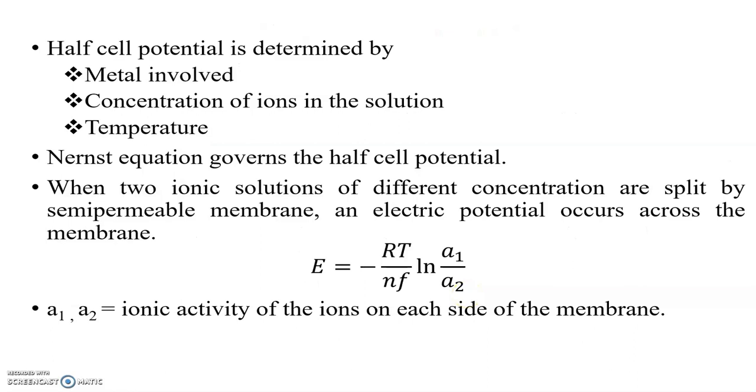Next, the half cell potential is determined by three factors: the metal involved, the concentration of ions in the solution, and temperature. The Nernst equation governs the half cell potential. When two ionic solutions of different concentration are separated by a semi-permeable membrane, an electric potential occurs across the membrane, where E is equal to minus RT by nF times the natural logarithm of a1 by a2, where a1 and a2 are the ionic activities of the ions on each side of the membrane.